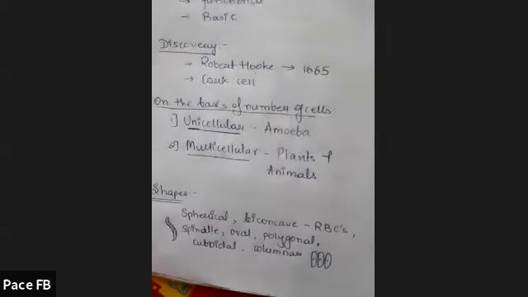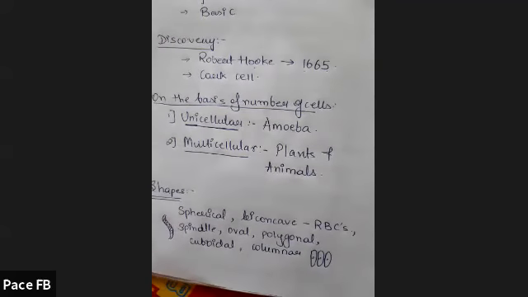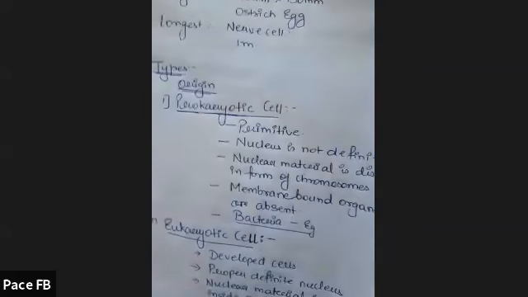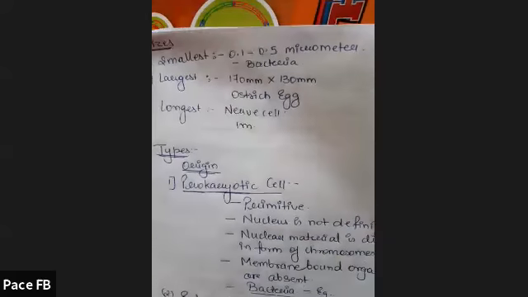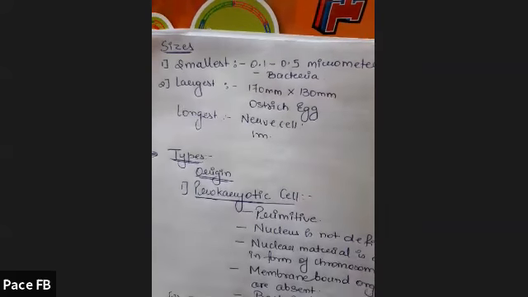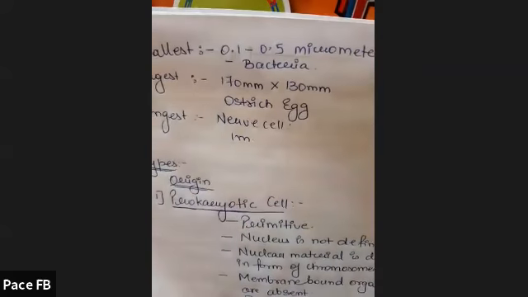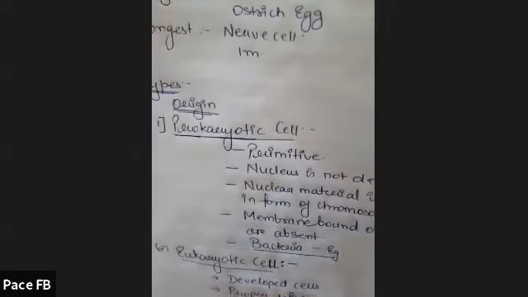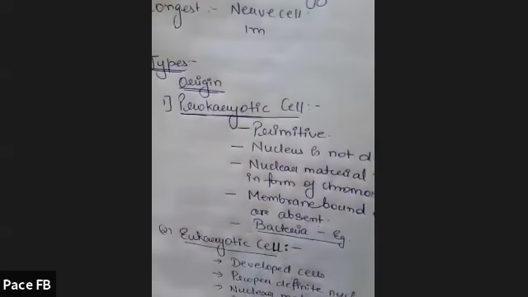There are various shapes: spherical, biconcave like RBCs, spindle, oval, polygonal, cuboidal, columnar. We talk about size. The smallest cell is the bacteria cell, 0.1 to 0.5 micrometer. The largest is the ostrich egg, 170 mm to 130 mm. The longest is the nerve cell, 1 meter. Then types of cell depending on origin.